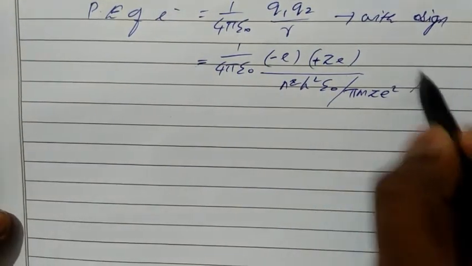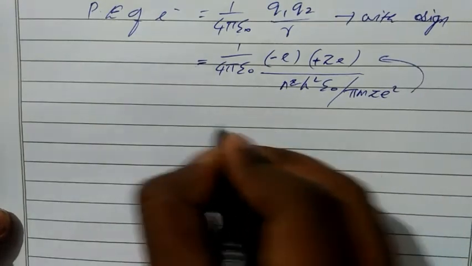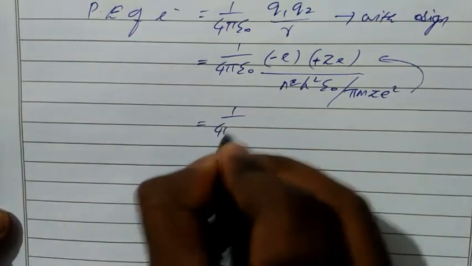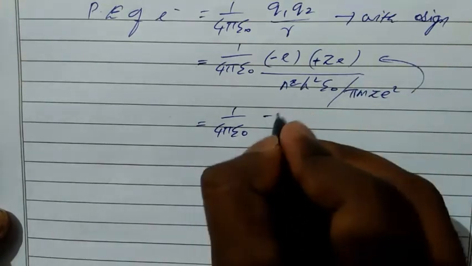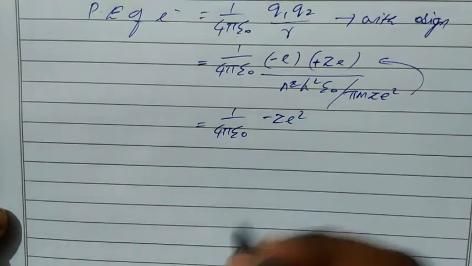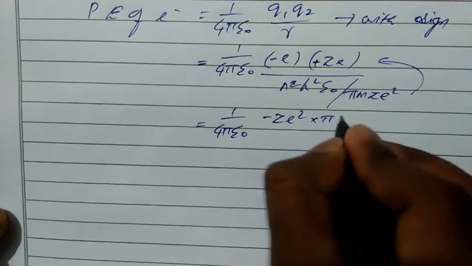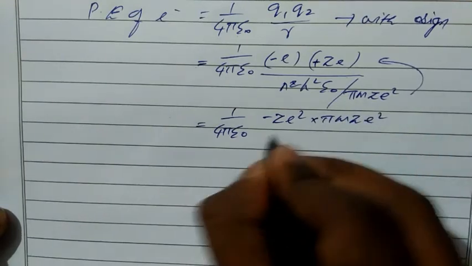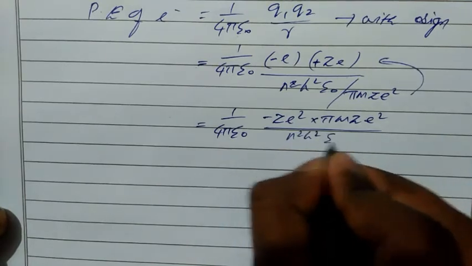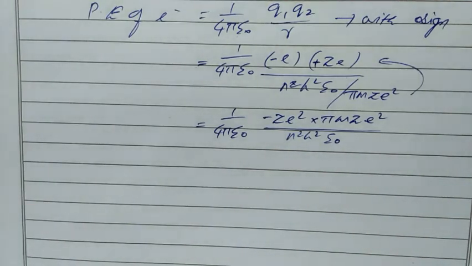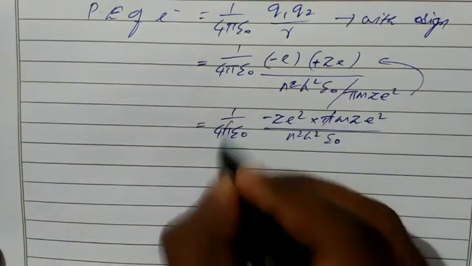So all this value goes to numerator. We have 1 by 4 pi epsilon naught. E into e, so minus z e square. Then pi m z e square divided by n square h square epsilon naught. Here pi get cancelled.